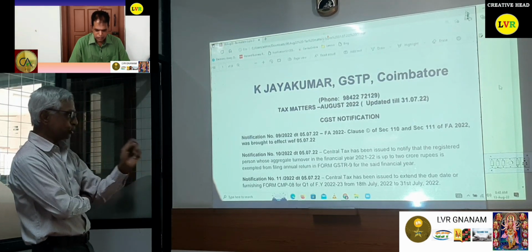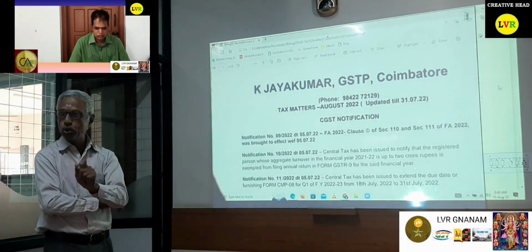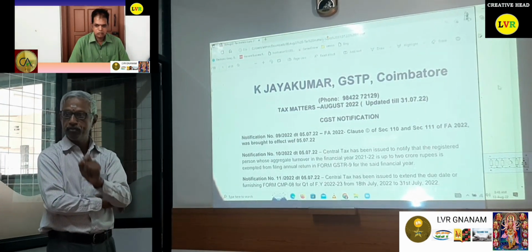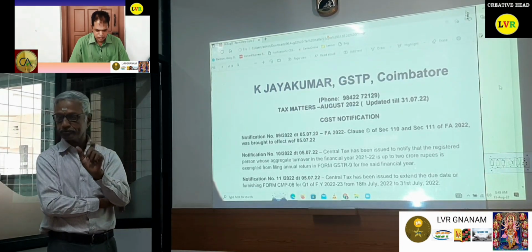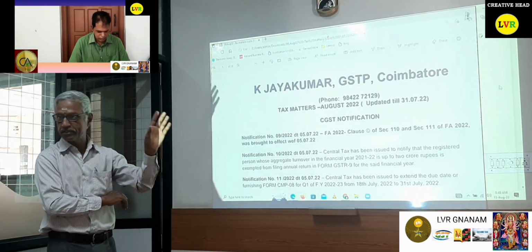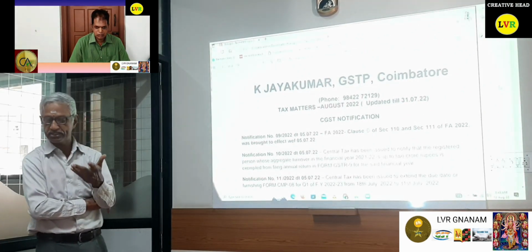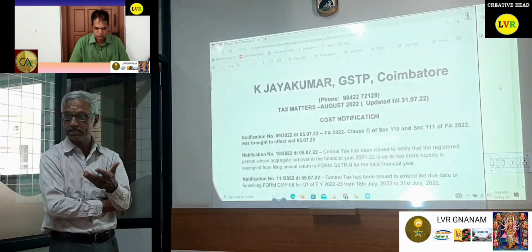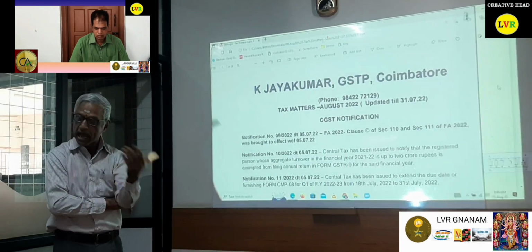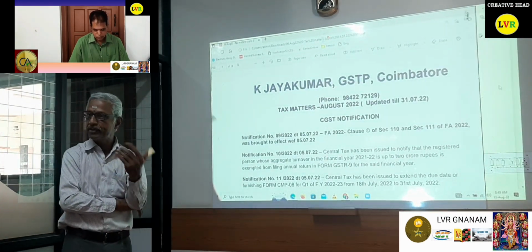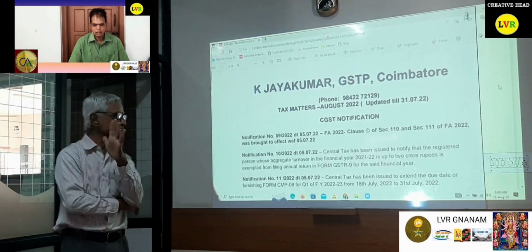So this year also, for 21-22, the 2 crores threshold limit has been prescribed, for which filing is only optional. If the dealer wants, they can file the returns. Otherwise, it is not necessary. Suppose you have made a mistake, for example sales omission, purchase omission, etc., then you can file the annual return and they can be rectified under the annual return. Otherwise, up to 2 crores it is not necessary.